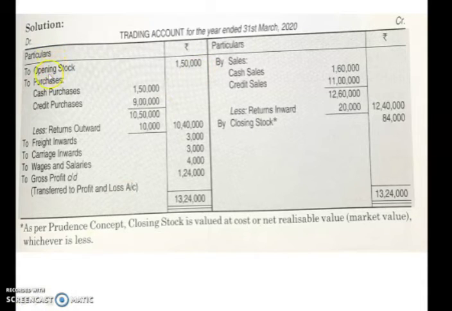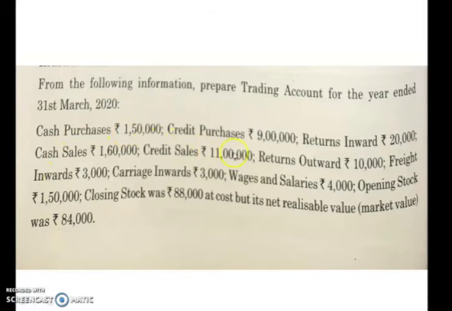Next item as per the format should be purchases. Purchases in your question are given of two types. Cash purchase is given, credit purchase is also given. You can write them separately. You can copy the amounts from the question, 1,50,000 and 9 lakh. Add them together, you will get 10,50,000. And from that you subtract the purchase return, so 10,000 is subtracted from the total purchases. On the outer side you will get 10,40,000. Next item which comes in the order is the direct expenses. So whatever is given in your question, all sorts of direct expenses.